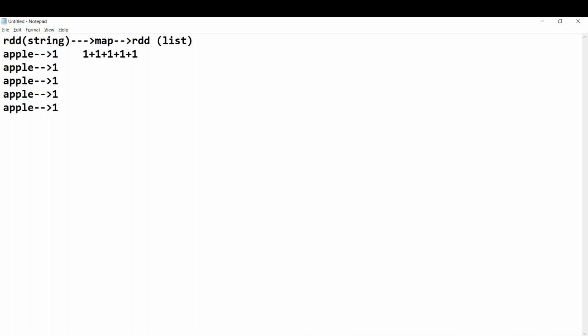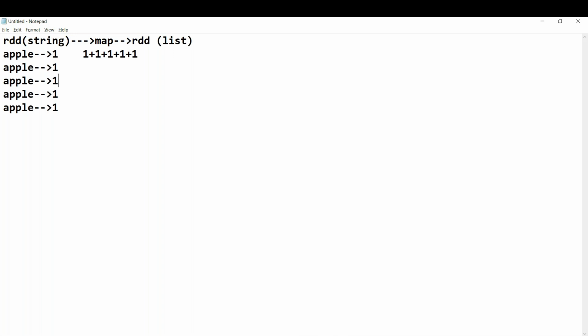So in total we get how many apples? 5 apples. Got it guys? So when we are counting, internally we assign a value to each apple, each fruit. When we combine all this, we get the consolidated value. Is it fine guys? Are you able to understand this?